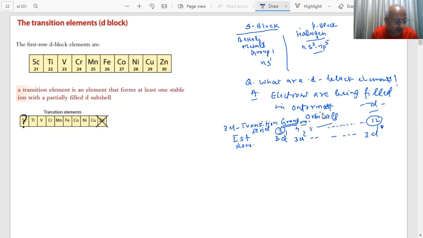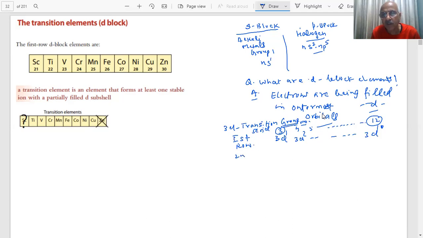So students, like this, you will have transition elements in which the electrons are being progressively filled into the d orbitals. There will be mainly three series of transition elements which we will observe. The first row is called the 3d series.